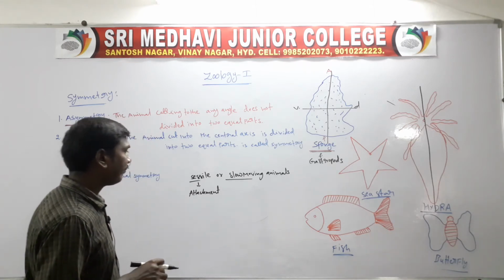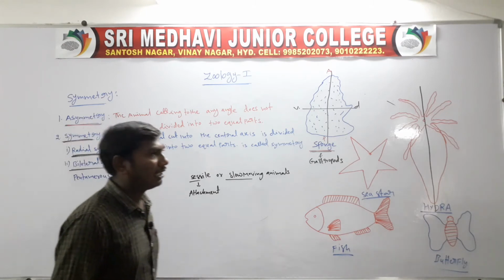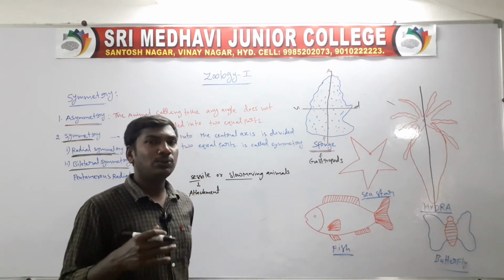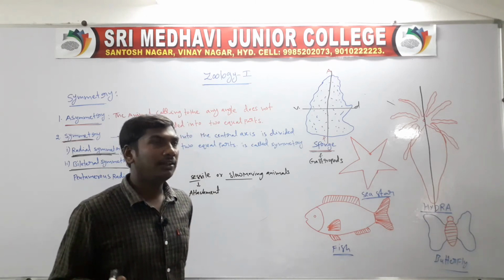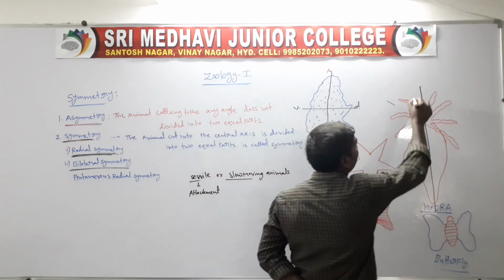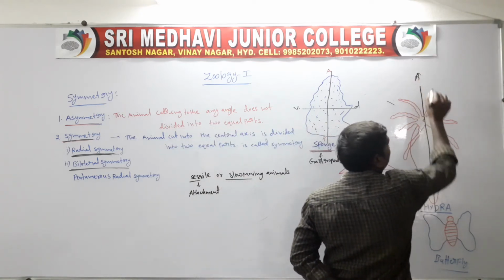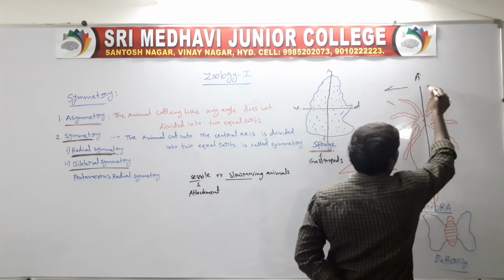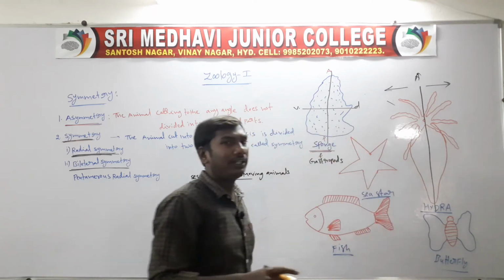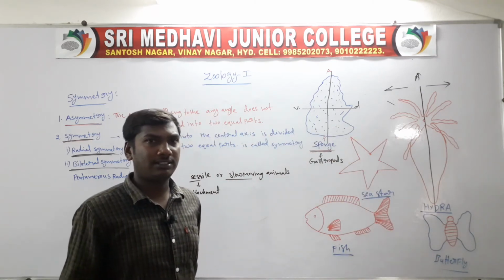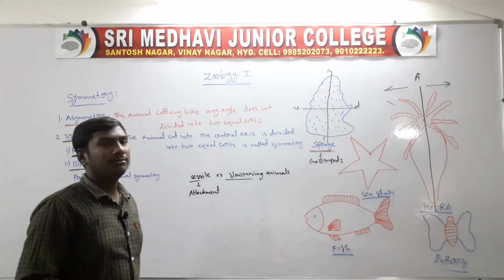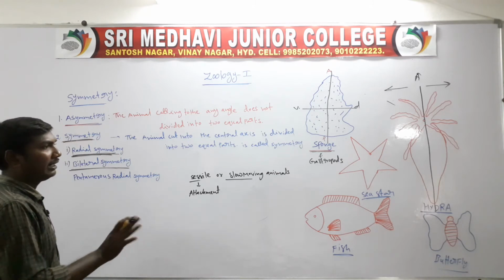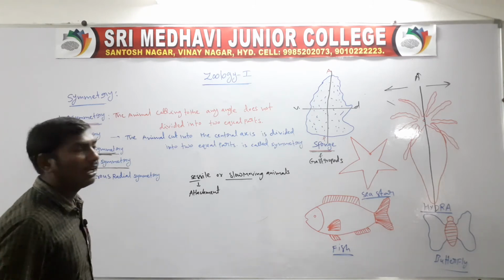Next one, another advantage of radial symmetry animals. Radial symmetry animals can move in any direction. For example, they can move toward this angle, and fast going toward this angle. They respond quickly from any angle. So, these are the advantages of radial symmetry. Example: Cnidarians and Ctenophores. Example is the Hydra.